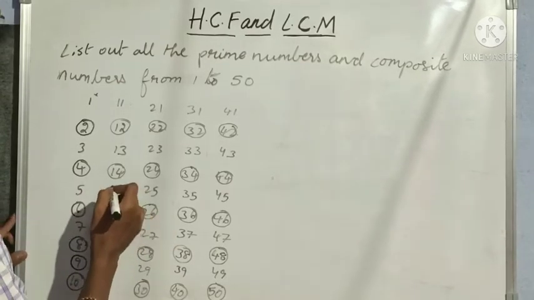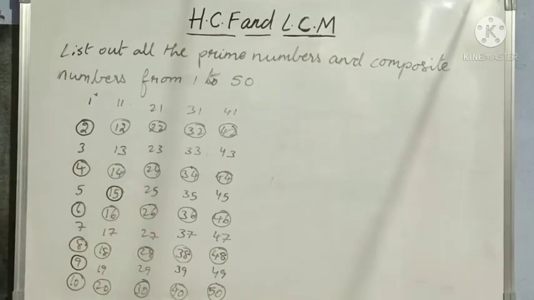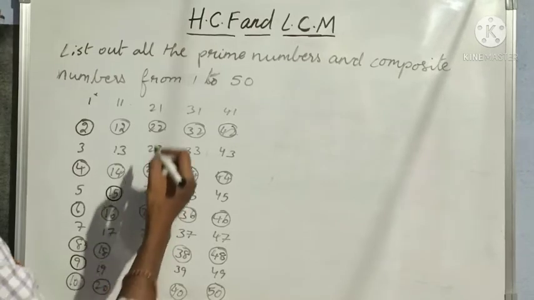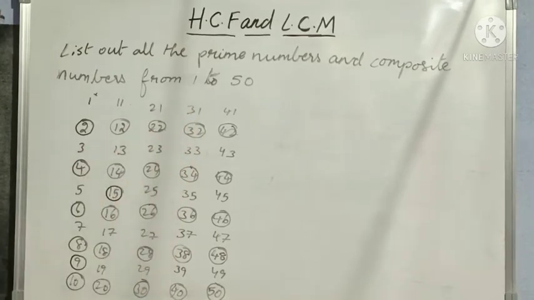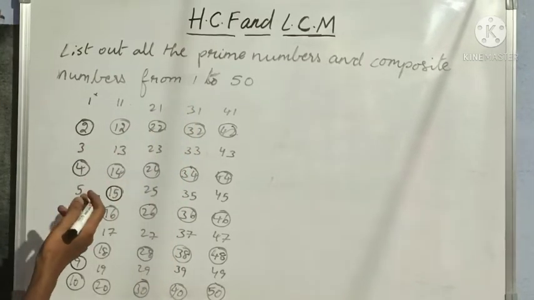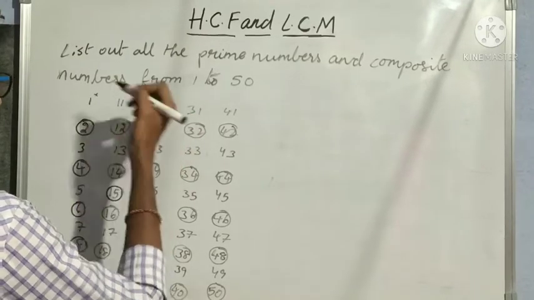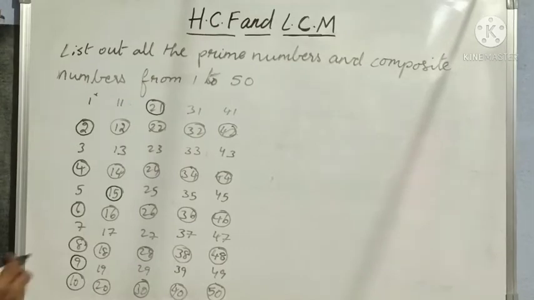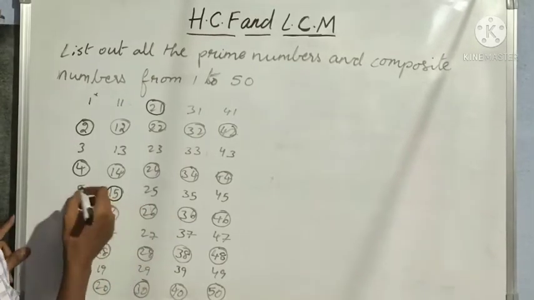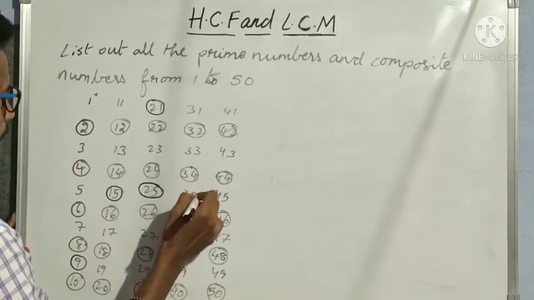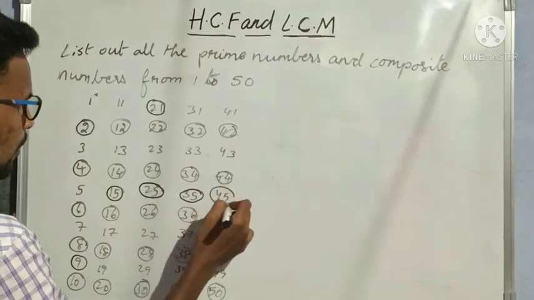So this is also a composite number. Next, 17 not possible, 19 also not possible, 21 possible, yes, 3 table, 3 sevens are 21, so we should round off 21 here. Next, 25. Why? Because multiples of 5 are all divisible by 5, so round off 35 and 45 also.